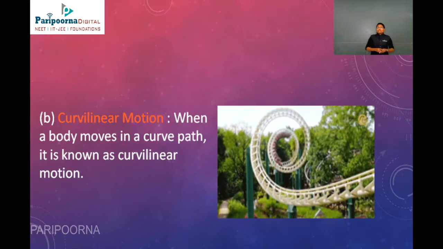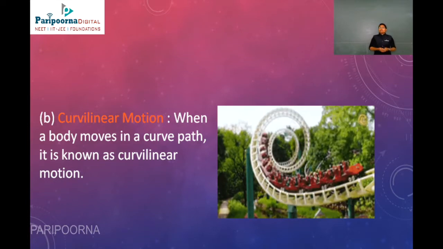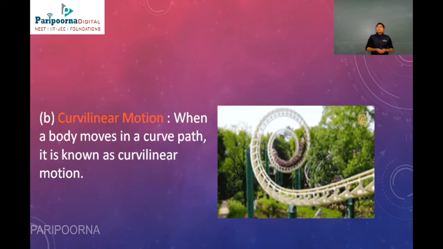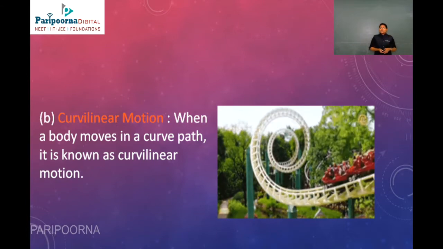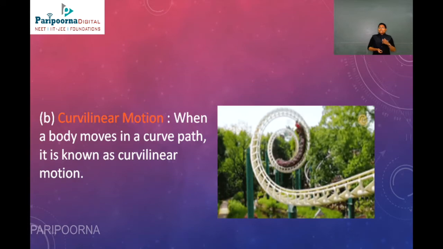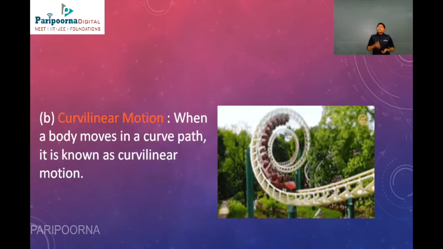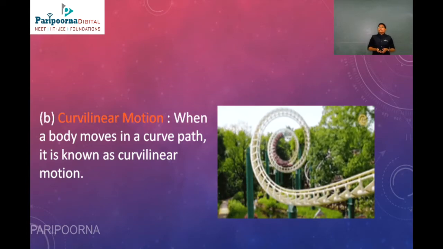Likewise, we are going to see curvilinear motion. Curvilinear motion is nothing but when a body moves in a curved path. So it is known as curvilinear motion. You can see the example: in the exhibitions you play on the roller coaster, no? So this is the best example for curvilinear motion.